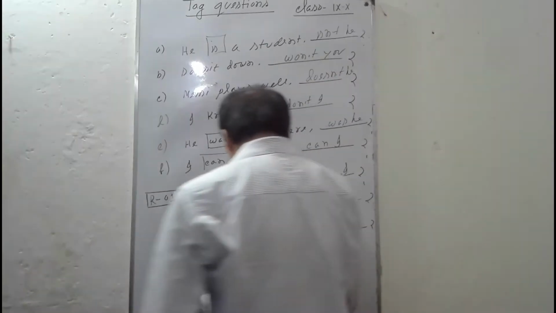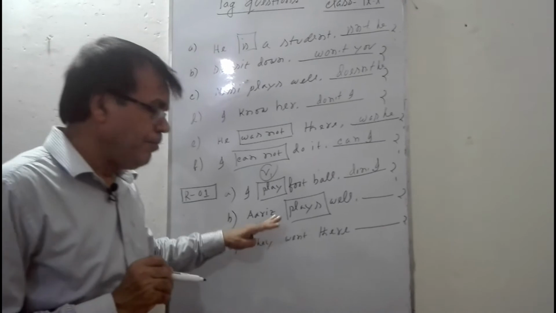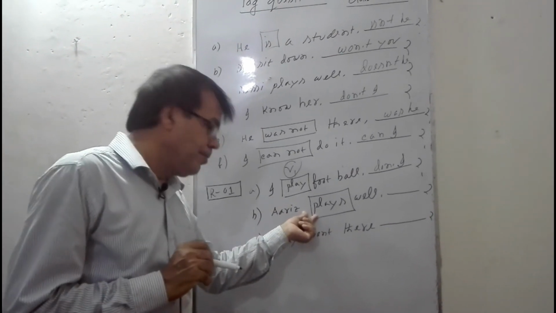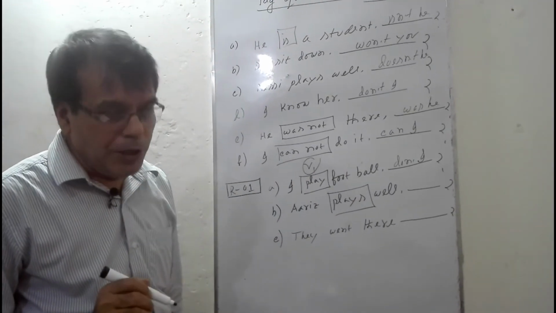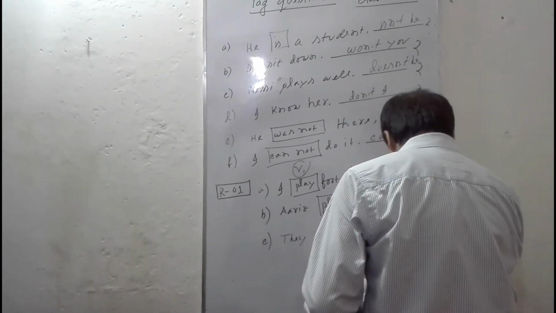When the main clause or statement contains the s or es form of the verb, then the tag will generally be doesn't he?